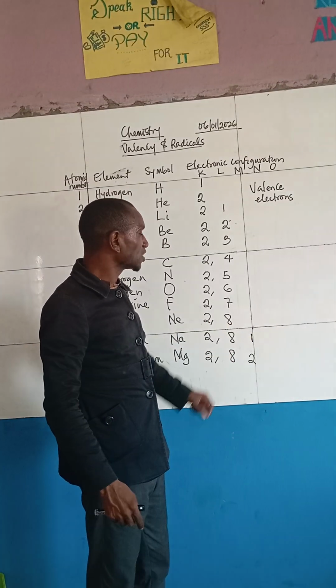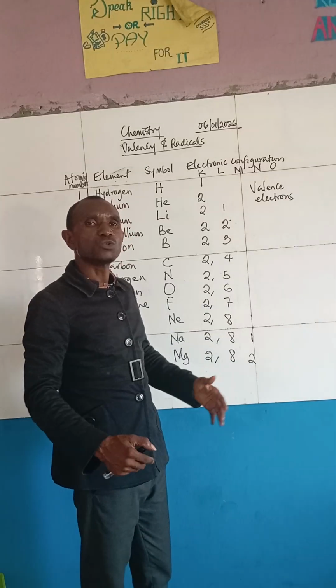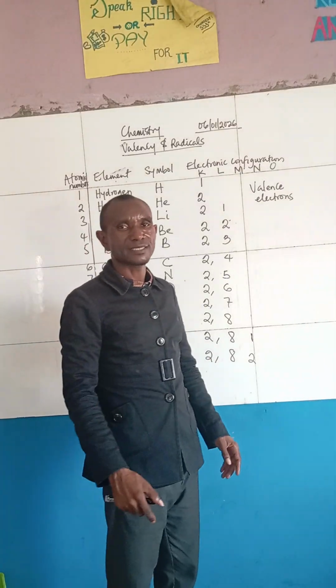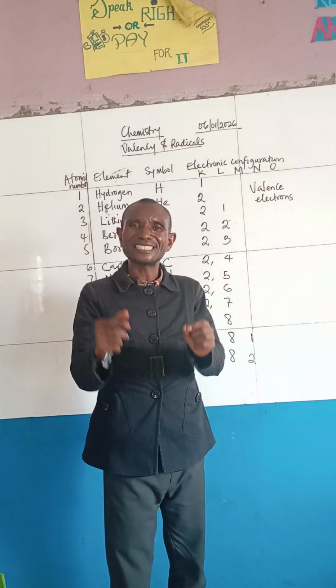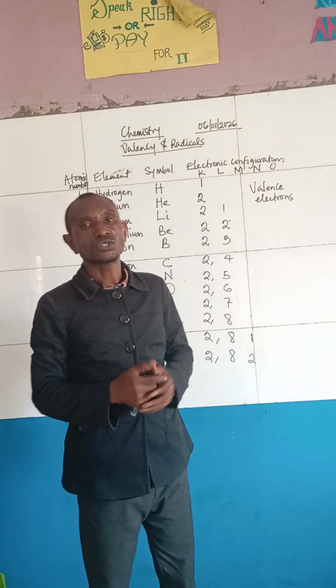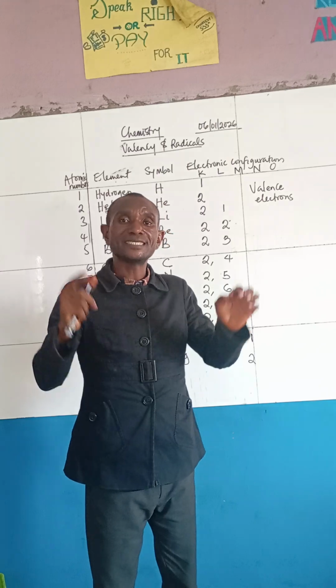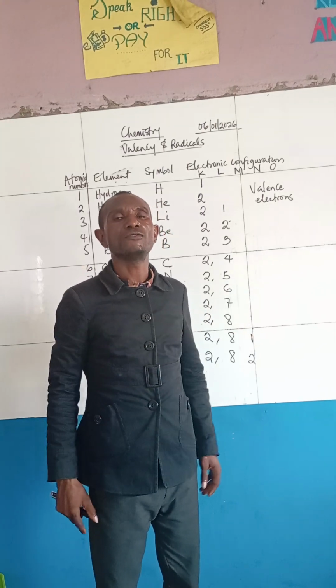Right? So I believe at this point you have known how to get the valency of elements. These are the ways which you can get the valency of an element. So that is why we say valency is the combining power of an element.